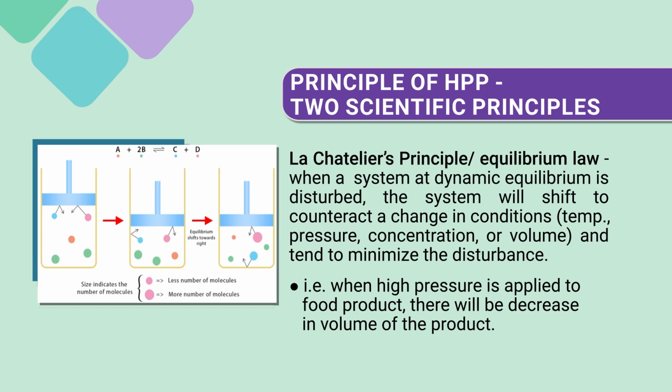There could be a lesser number of molecules, a size change in the molecules, or some reactions. What do you see? The size indicates a lesser number of molecules: A plus 2B is indicated as C plus D. So this is a volume reduction. How is it taking place? One thing is compressibility, but it is a dynamic equilibrium, so some reactions and interactions may also take place.